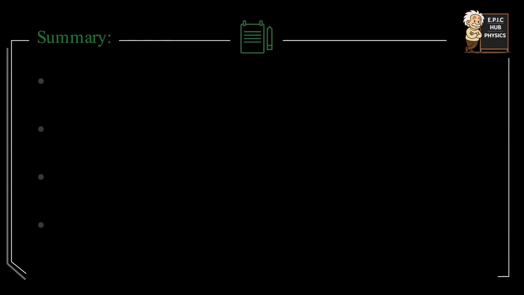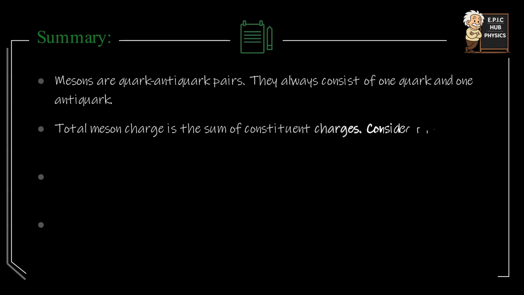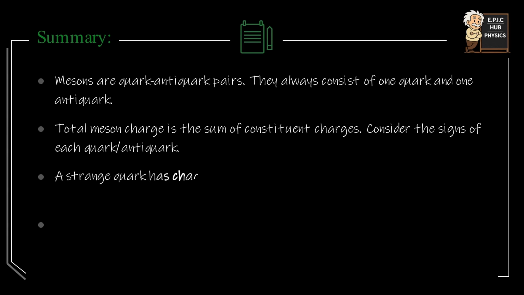To summarize quickly, mesons are quark-antiquark pairs. They always consist of one quark and one antiquark. The total meson charge is the sum of constituent charges. Consider the signs of each quark or antiquark in the sum. Also, a strange quark has a charge of minus 1/3 e. Finally, antiquarks carry opposite charges to quarks.